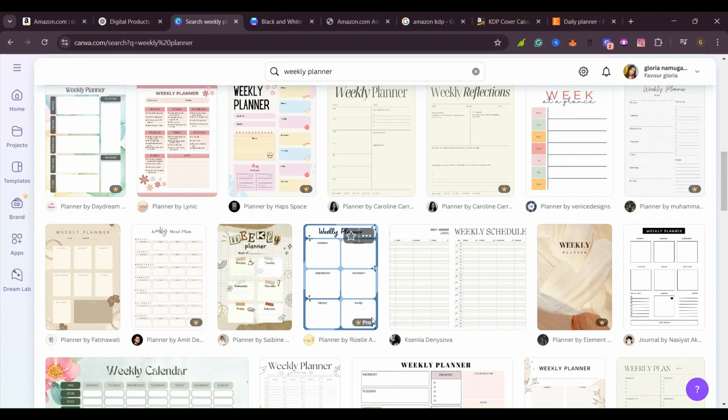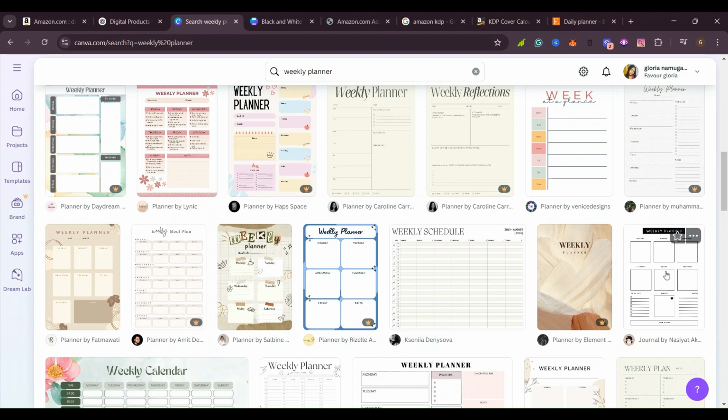Yes, so the designs you see which have this pro icon, that means you have to upgrade and go to a paid version. But if you don't have money to pay for it, don't worry, I got your back. You can still go for those ones which don't have a pro icon, and you can use those ones. Still, it is going to work and it's going to make you money. I mean, thousands and thousands of dollars. Yes, so stick with me up to the end as I'm going to show you everything.